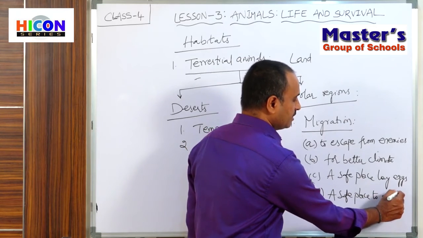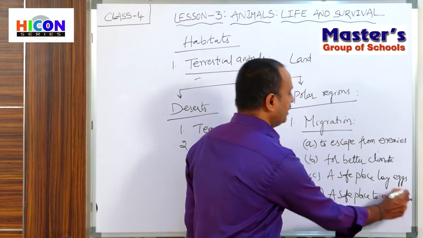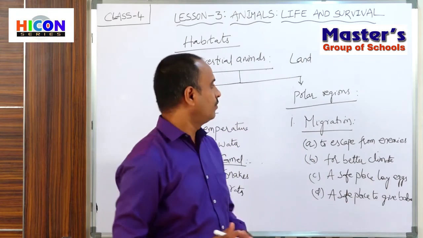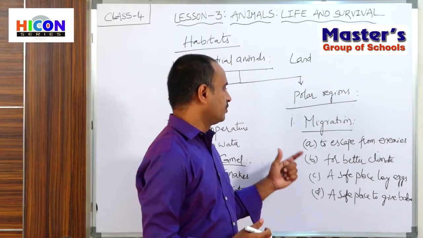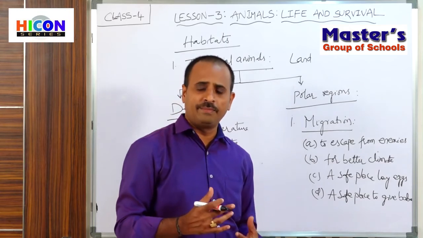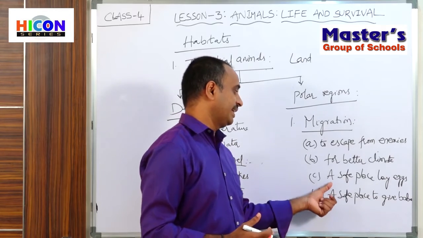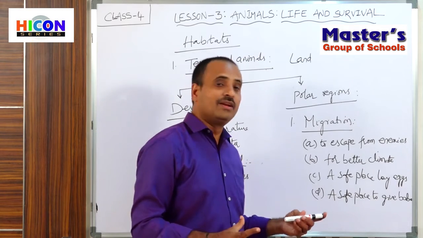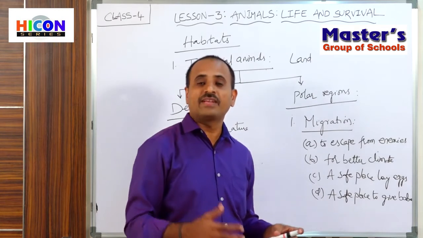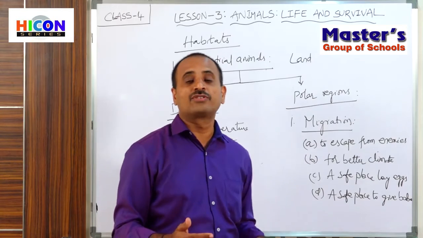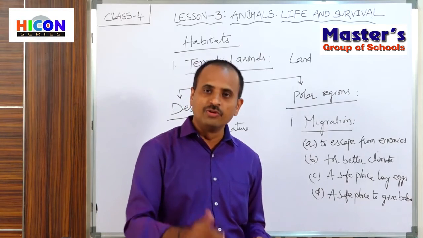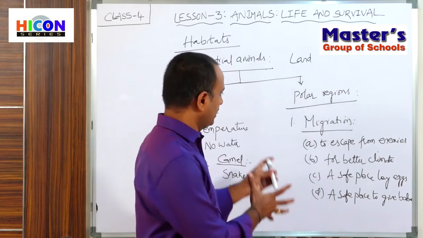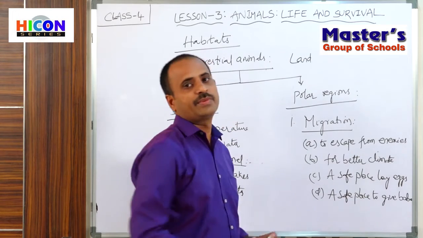So children, these are some of the reasons why the animals migrate from one place to another. Some of them are to escape from enemies, for a better climate, and for a safe place to lay eggs. That means they will migrate to a safe place so as to lay eggs and reproduce their young ones, that means to continue their race. So these are some reasons for the migration of the animals.